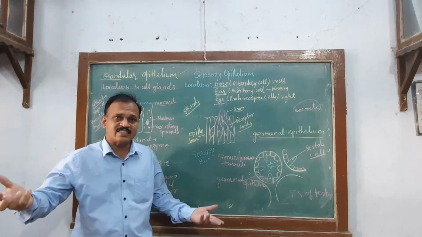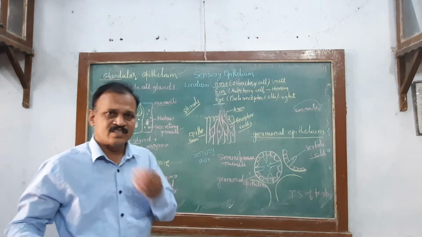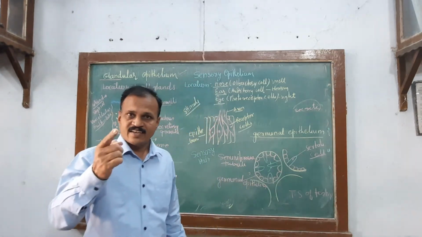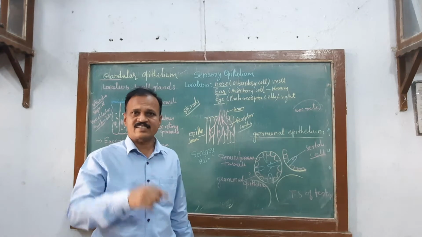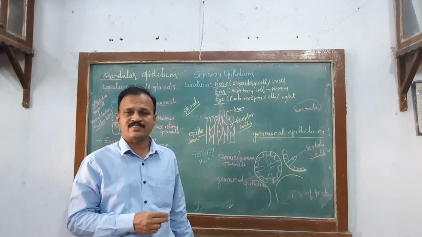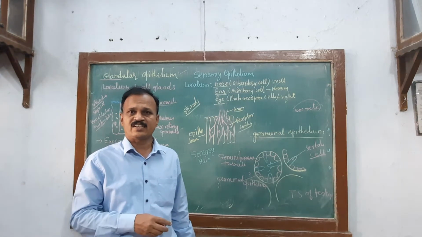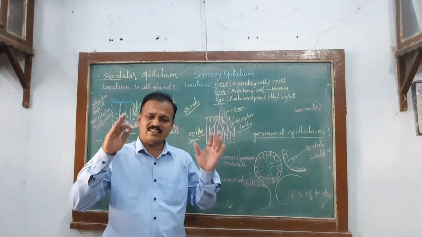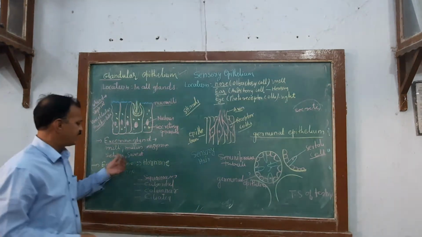Exocrine gland. Which are the examples? A number of examples: salivary gland, tear gland, intestinal gland, gastric gland, mammary glands, seminal vesicle, bulbourethral gland, Bartholin gland. These are the examples of exocrine glands.